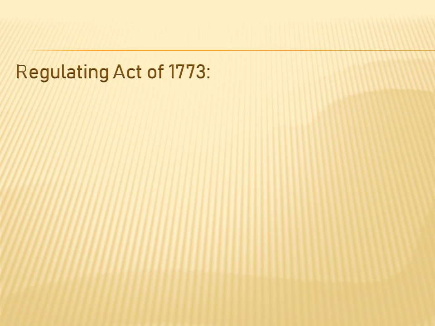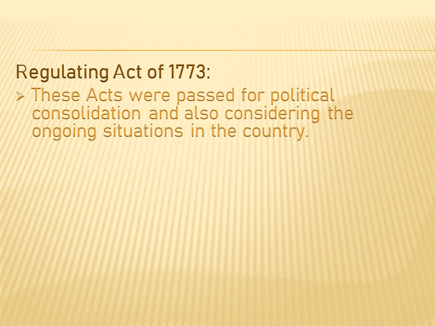Regulating Act of 1773. What was the need for the British government to pass this regulating act? These acts were passed for political consolidation and also considering the ongoing situations in the country. The prime motive behind passing the regulating act was to establish a strong political consolidation in India. And also, when they came to know that the East India Company, which was ruling in India, was carrying out a lot of corruption, they wanted to abolish the monopoly that was given to the East India Company in trading.